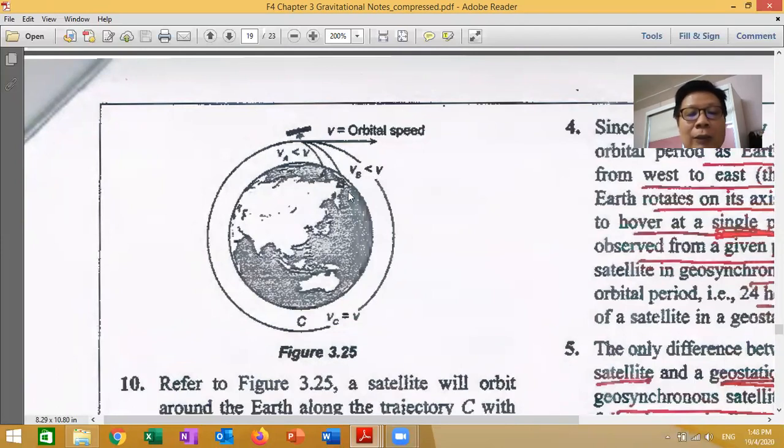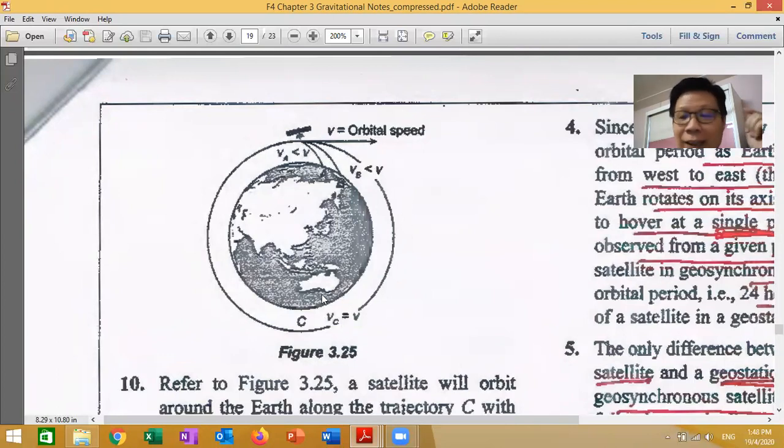So the scientists must do the calculation very accurately, so that we have a certain speed so the satellite will continue to orbit, constantly following this diagram. Understand? That is the importance of studying physics. You must know how to calculate the speed, so that the satellite will remain here.